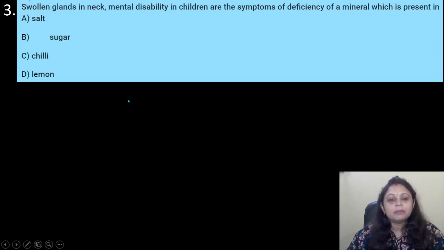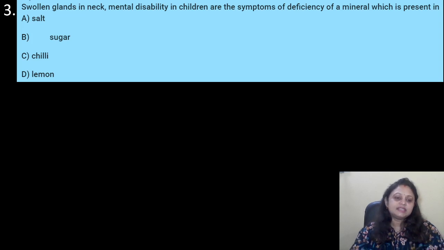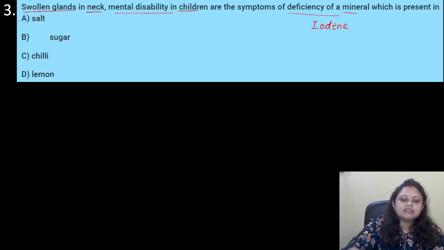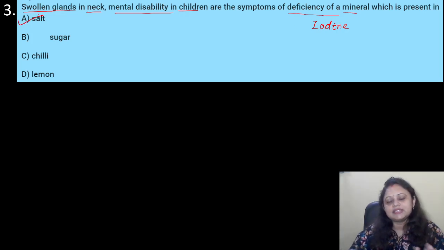Coming to the next question. Swollen glands in neck and mental disability in children are the symptoms of deficiency of a mineral which is present in: A, salt; B, sugar; C, chili; D, lemon. These are the symptoms of deficiency of a mineral, that is iodine. And the iodine is present in salt. Whatever salt we are taking is usually iodized salt. Got it? Yes.